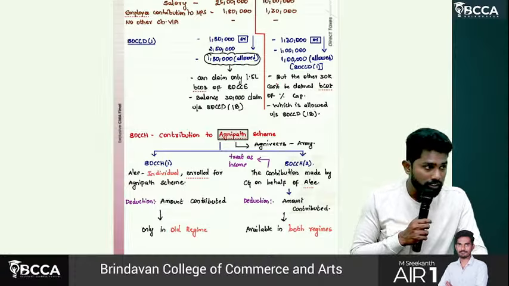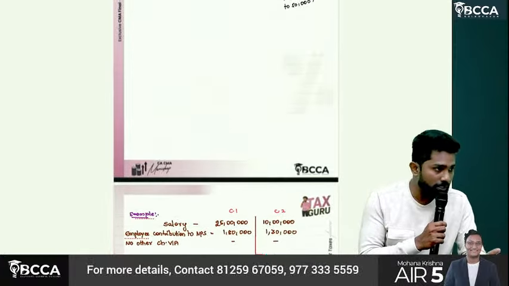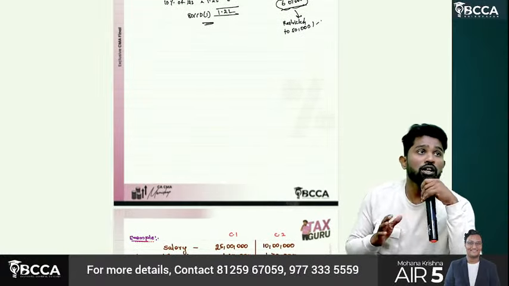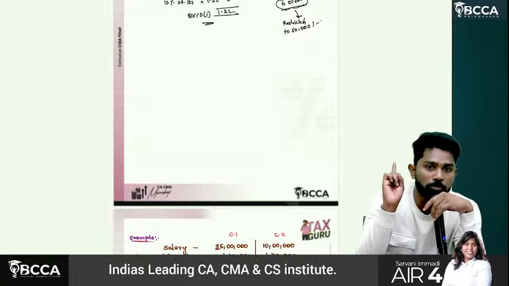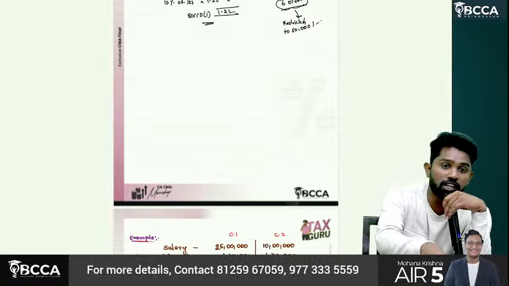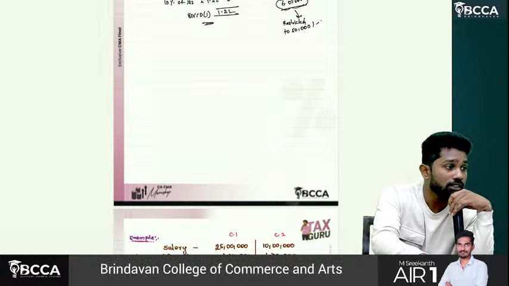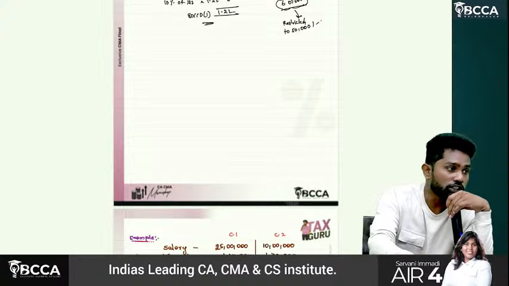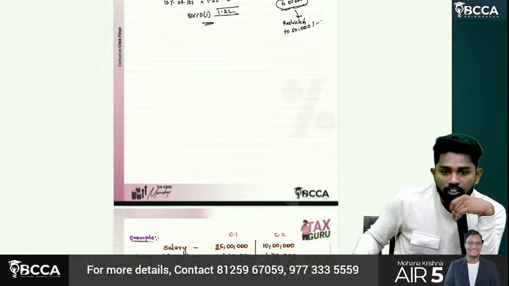Got it, sir? 80 CCD subsection 1, subsection 1B and 80 CCD subsection 2. So under default regime, as of now related to the deductions chapter, only one point is important: 80 CCD subsection 2 deduction can be claimed even under the new regime also. How much is the deduction, sir? New regime, actual or 14% of salary. Old regime, actual or 10% of salary, whichever is lower.